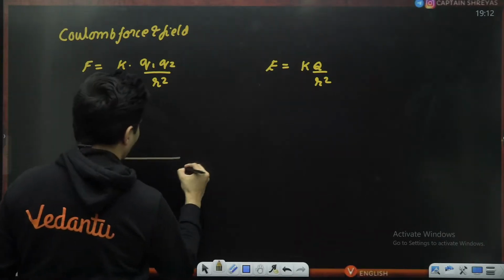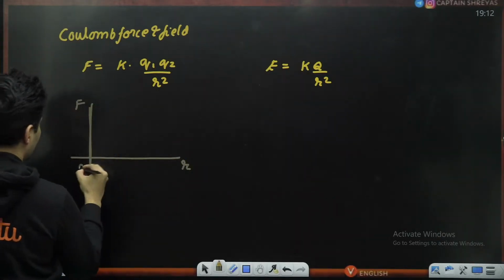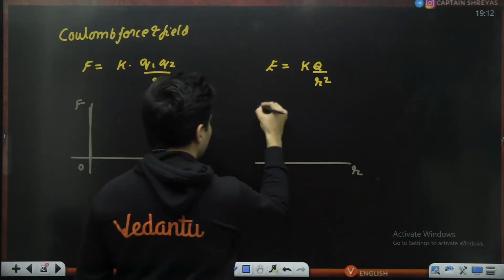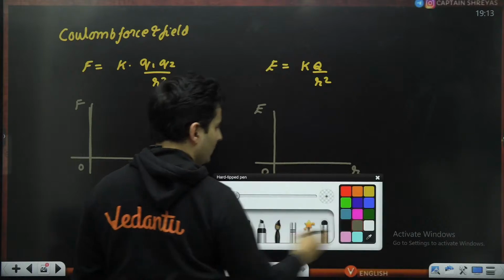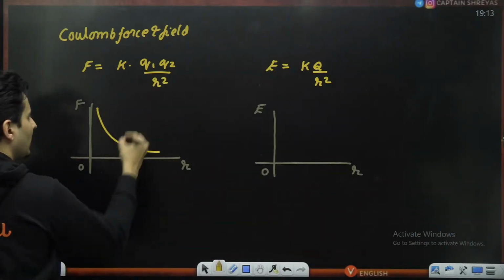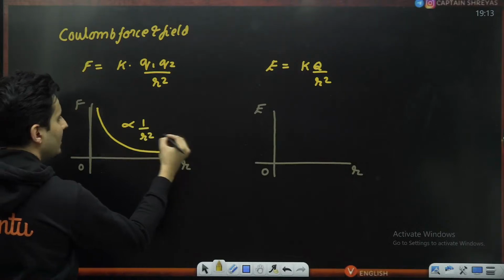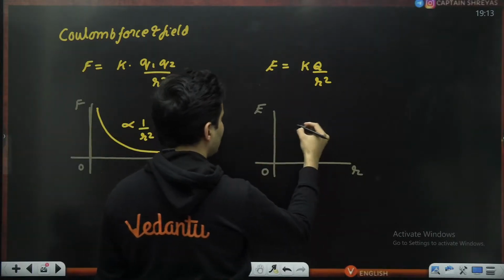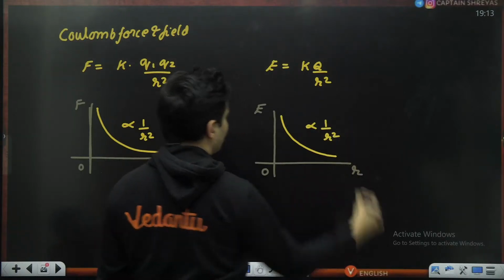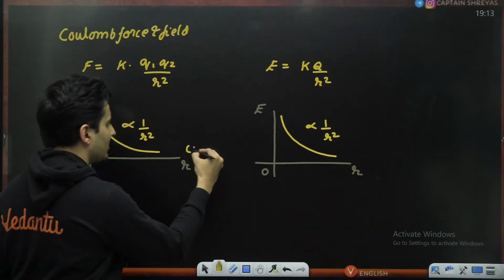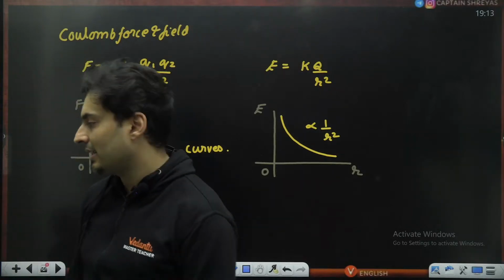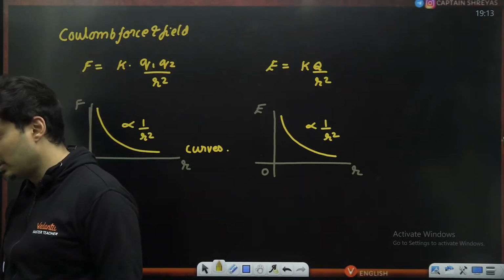This is your distance, this is your force, this is origin. Similarly, over here, this is distance, this is your field, this is your origin. Because it is inversely proportional to r square, it will look like a curve 1 by r square. Same thing is valid for field also. So both of them are just curves, but they are not parabolas or hyperbolas. Don't get confused between them.